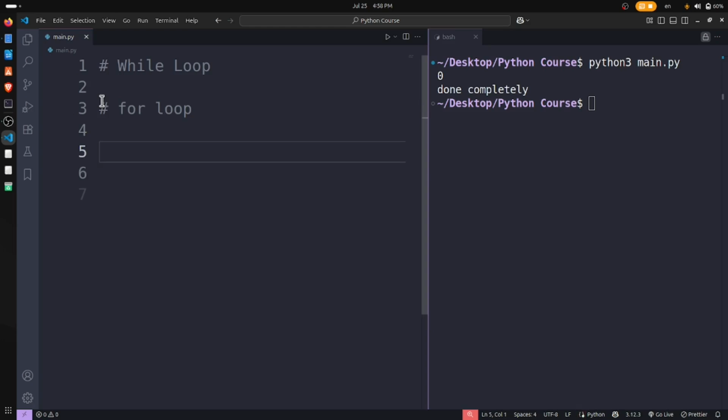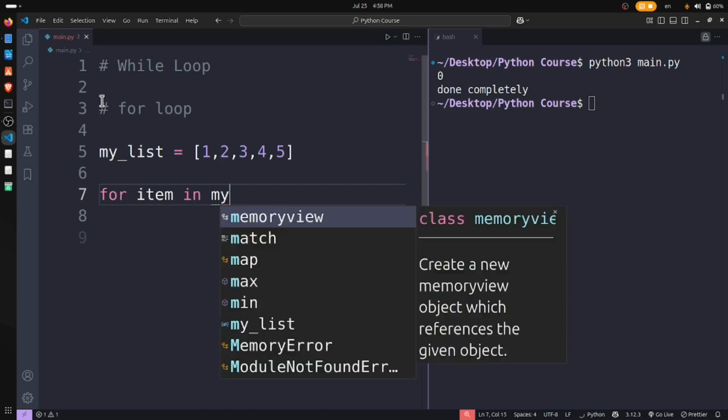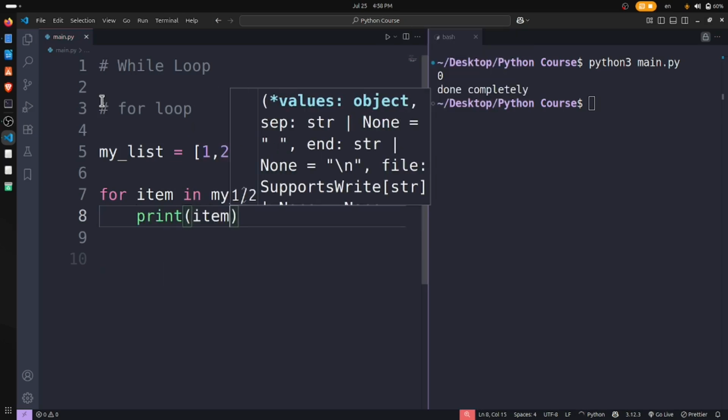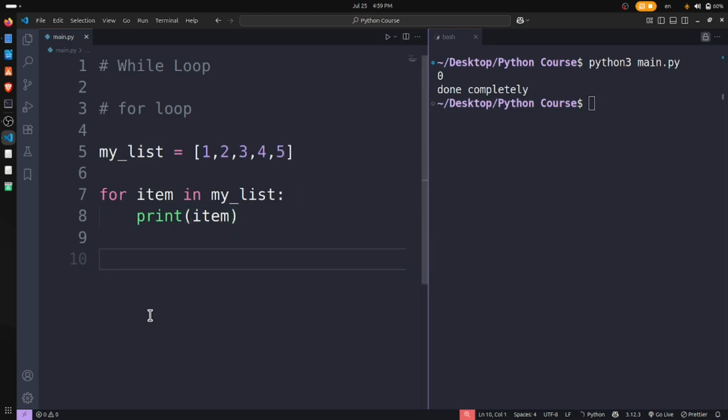So let me have an example. For example, I have a list of numbers, like 5 numbers, and I want to use a for loop here: for item in my list. Obviously the list will be an iterable, and I want to print the item. The same thing I want to do with the while loop as well.